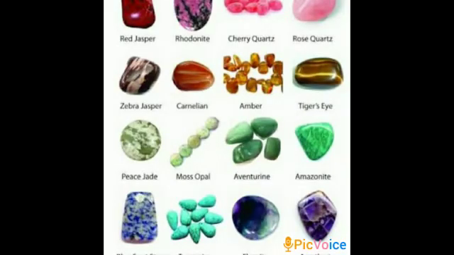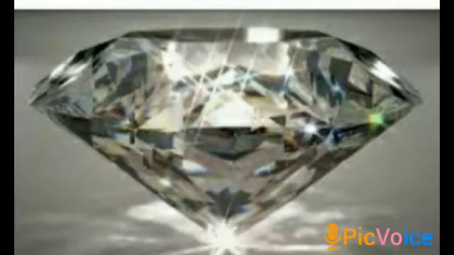And some stones like topaz and garnet are less valuable. They are called semi-precious stones. Why are we using these semi-precious stones? Yes, these semi-precious stones are also used to make jewelry. Children, diamond is also used to make glass cutting tools.